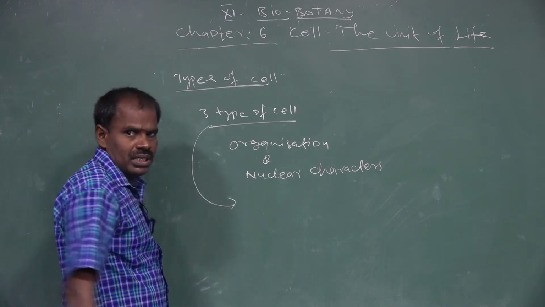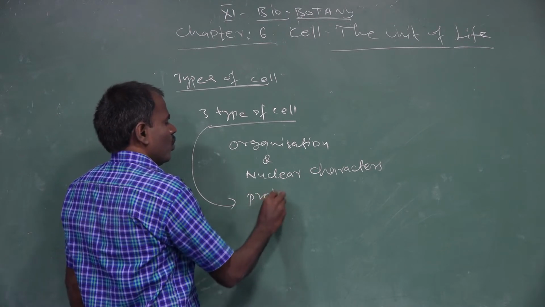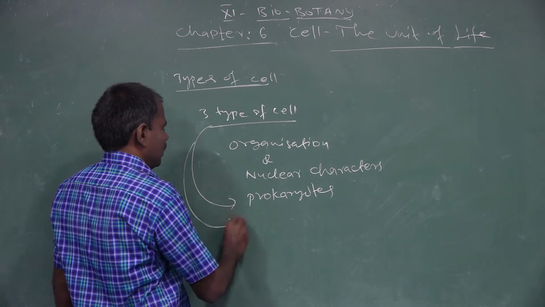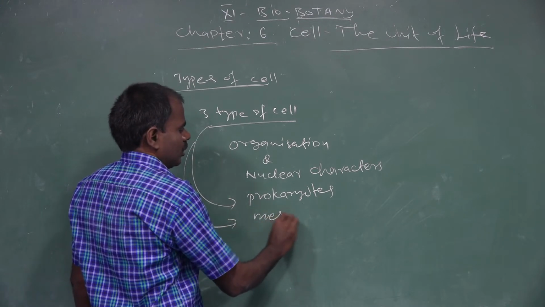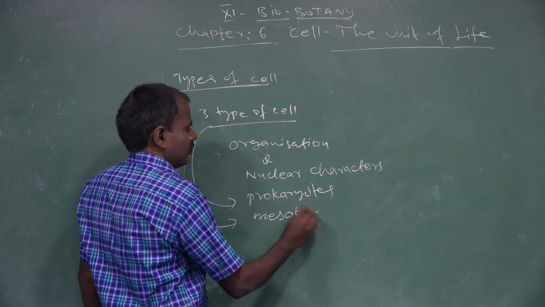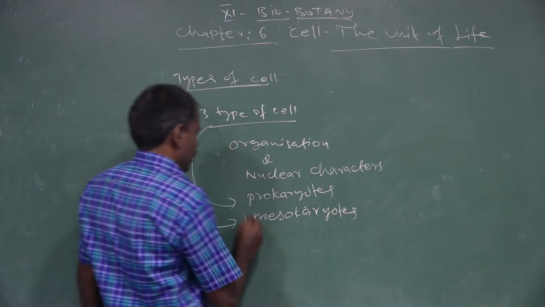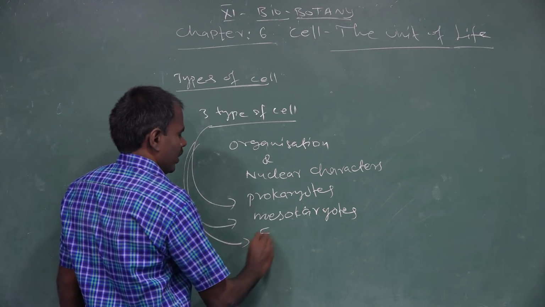There are three types. The first one is prokaryotes. The second one is mesokaryotes. And the third one is eukaryotes.